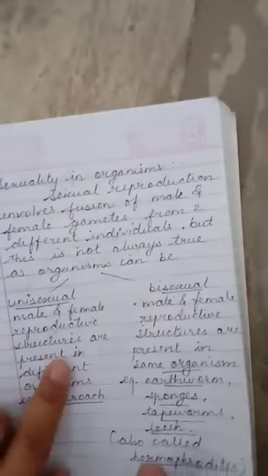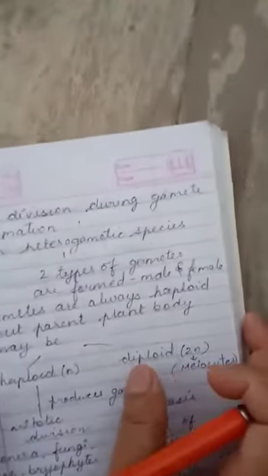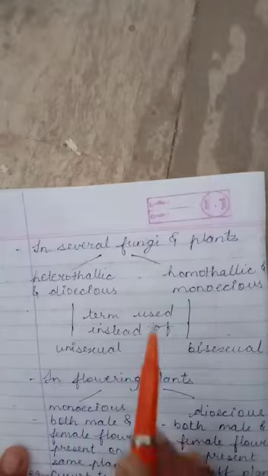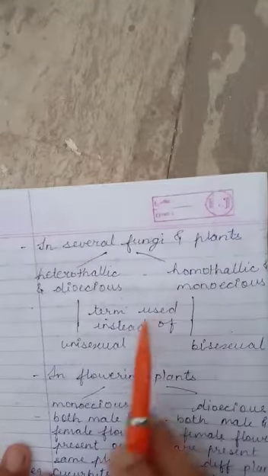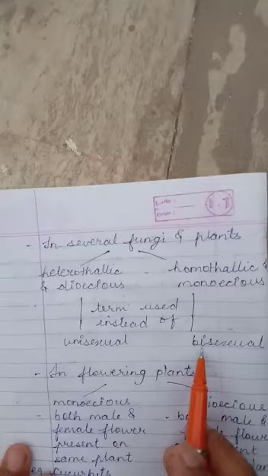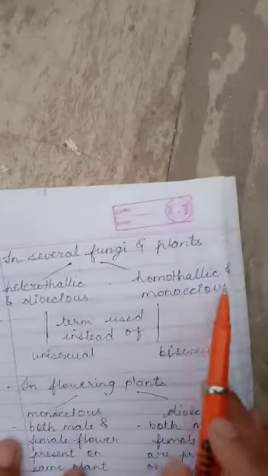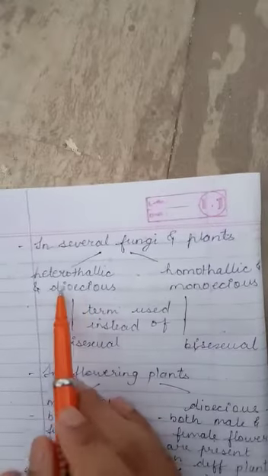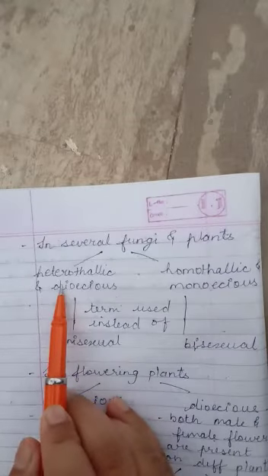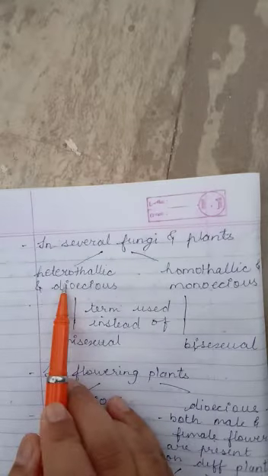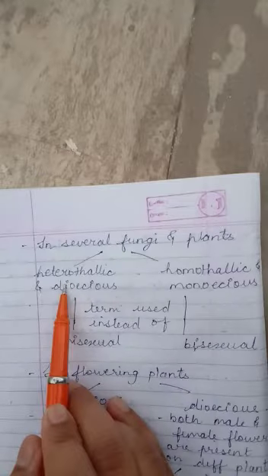The second is, this is regarding the animals. Now we are going to talk about plants and fungi, right? So so far we have seen the terms unisexual and bisexual, but in fungi and some plants, instead of using the terms unisexual and bisexual, we are using the terms heterothallic and dioecious, and homothallic and monoecious, right? Heterothallic, I hope you remember we have already discussed in 11th standard that the body of the plant which is not differentiated into root, stem and leaf is termed as thallus, right?